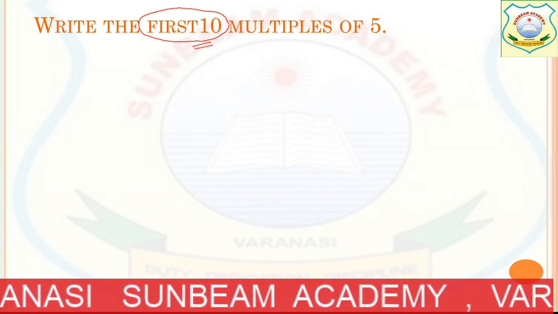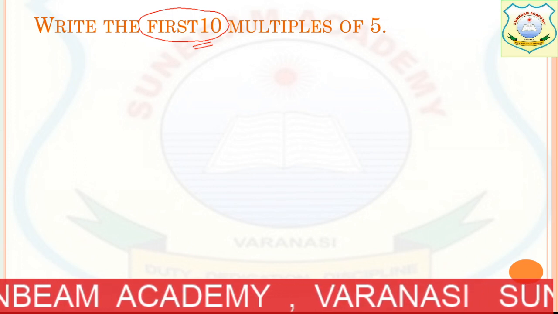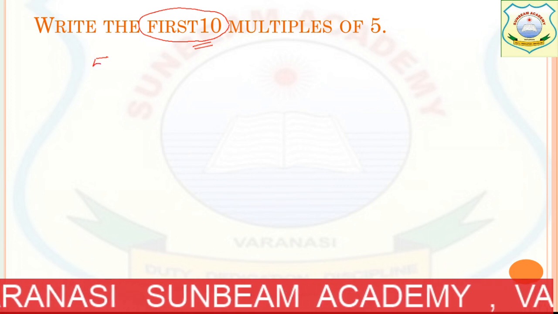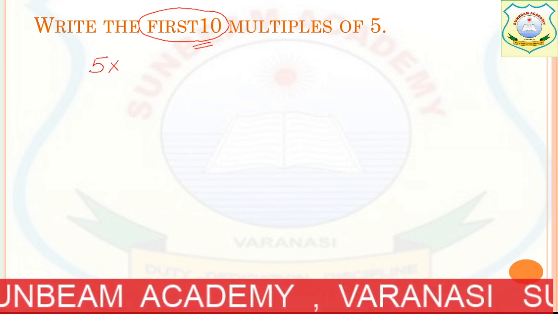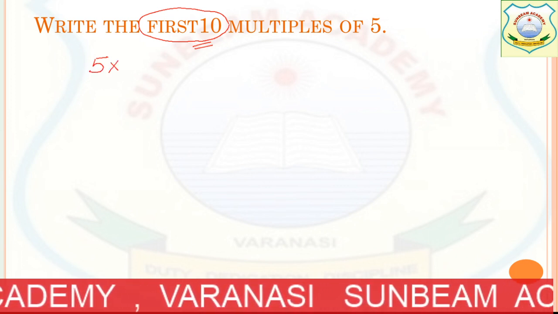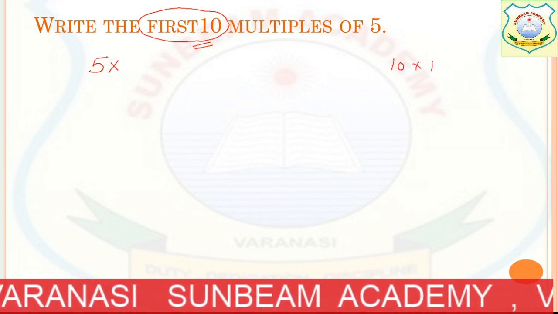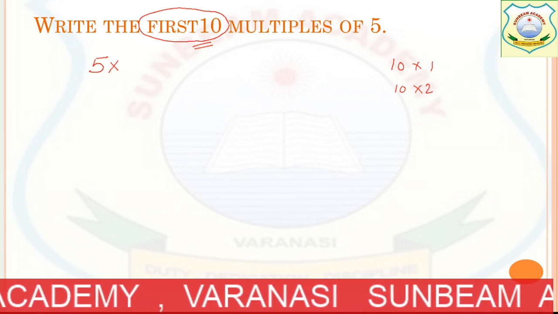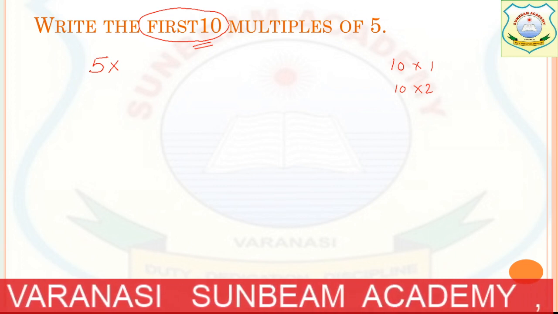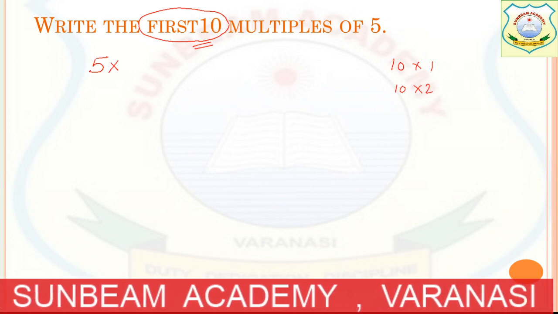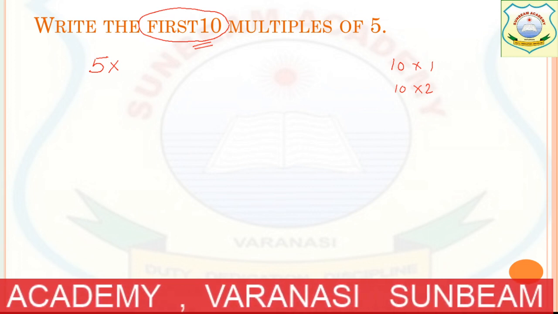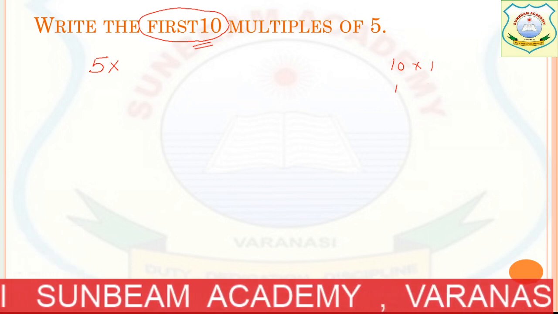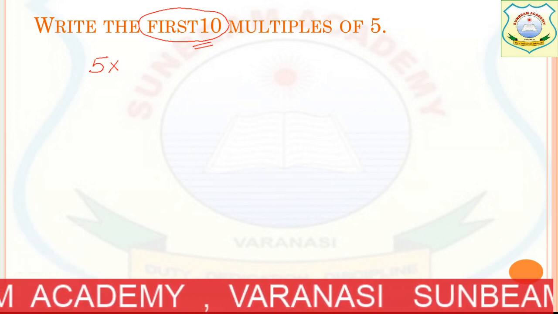So of which number do we have to write? We have to write the first 10 multiples of 5. Don't get confused. Don't do 10 multiplied by 1, 10 multiplied by 2, 5 times. Don't do that. We have to read the question properly. Write the first 10 multiples of 5. Got it? So let me erase that first, otherwise you will be confused. Now let's do it.